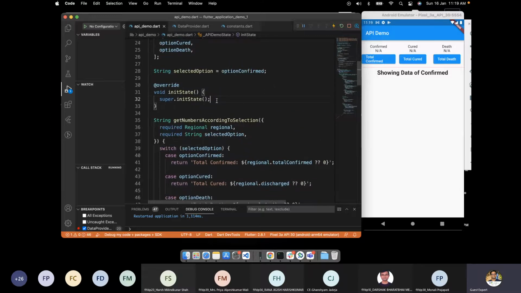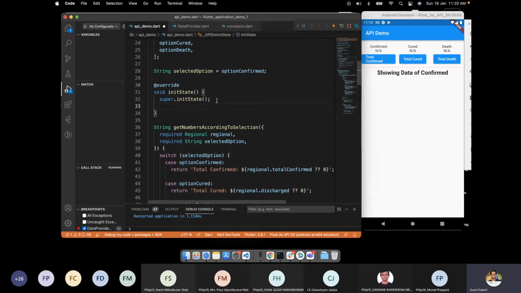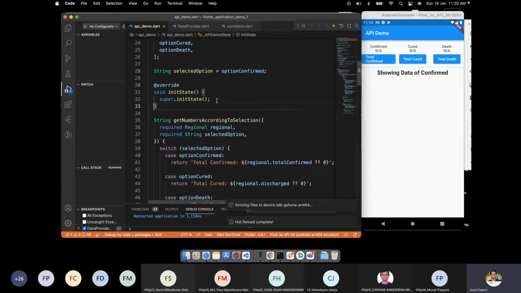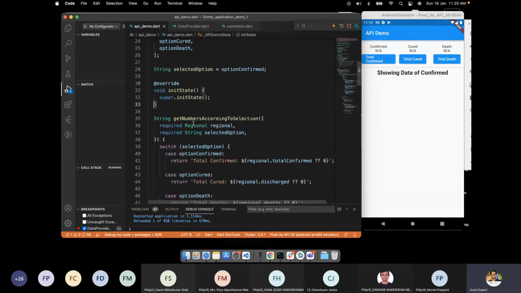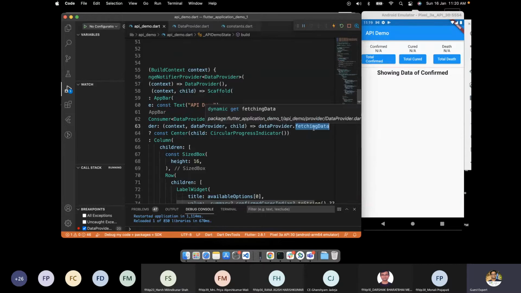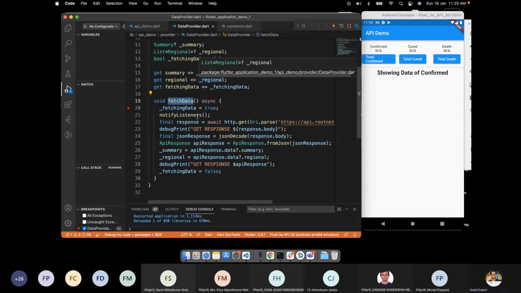Correct. We actually need to do what has been said. As I mentioned, there are two ways we can use these member variables. One is the Consumer way, in which we are accessing this fetchingData, but now we want to access this fetchData member method too. How can we do that?